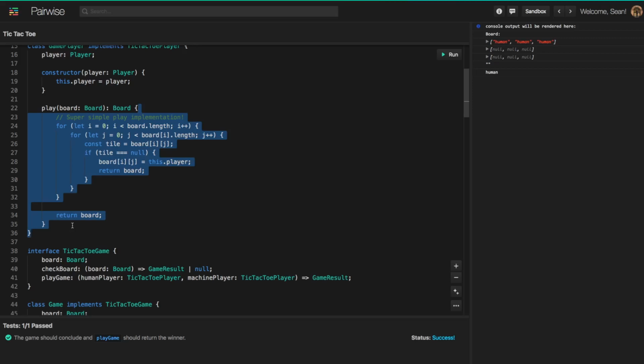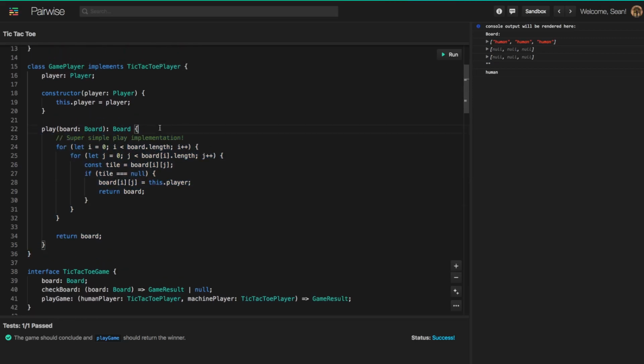How can you design some logic which is actually intelligent, which can make more strategic moves? I would encourage you to think about how to design this, and then also, if you had some logic like this which could represent a machine player, how could you design it in a way where you could actually play against that machine player? And think about whether you could design a machine player which would be hard to beat.